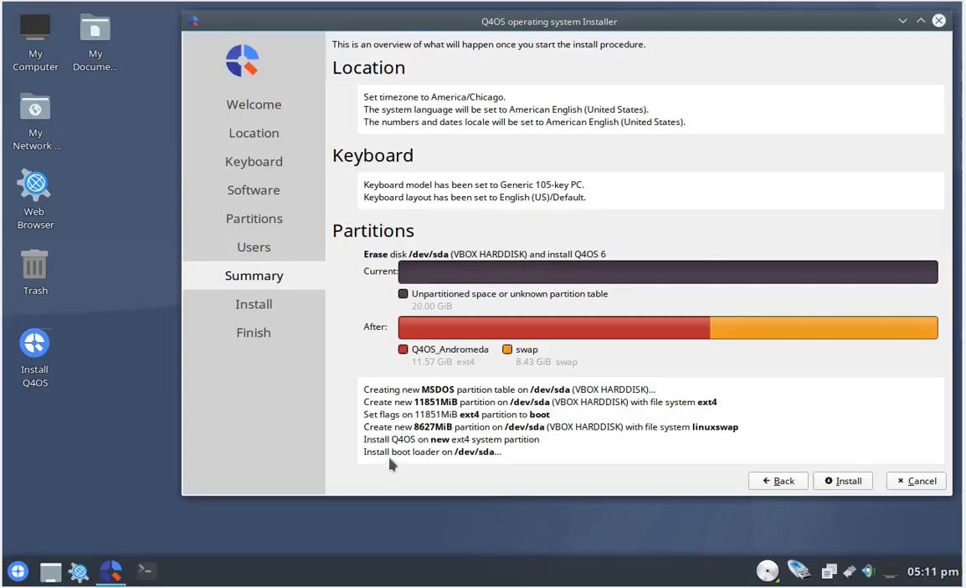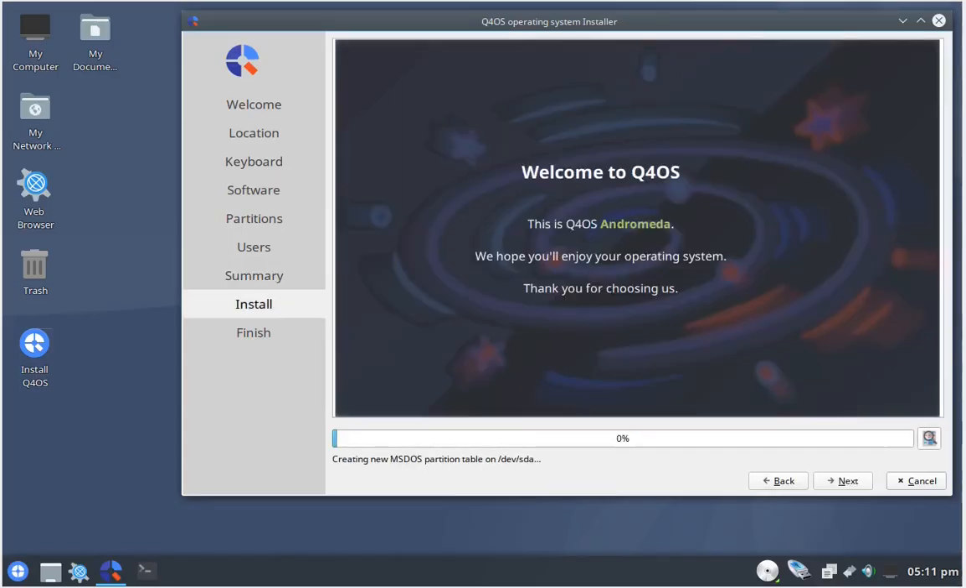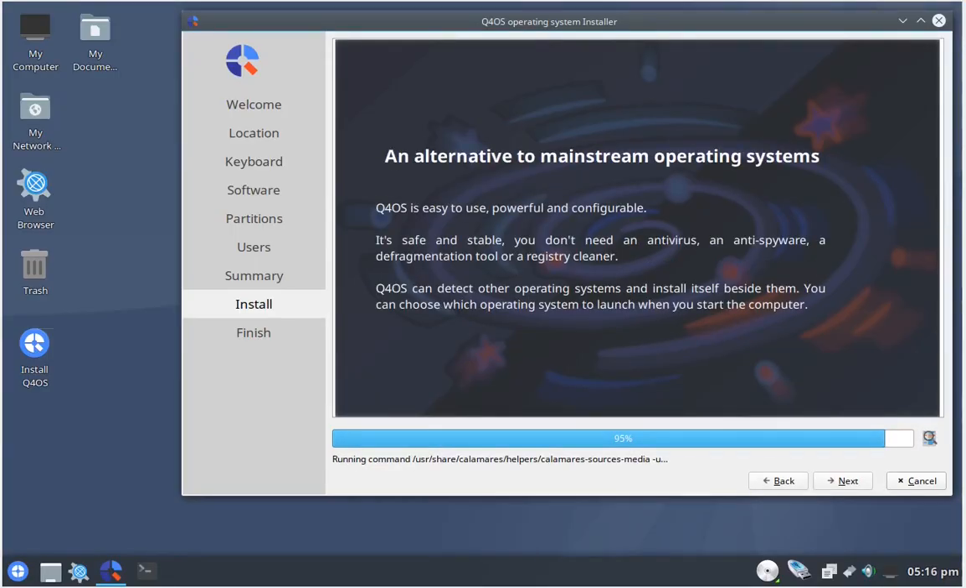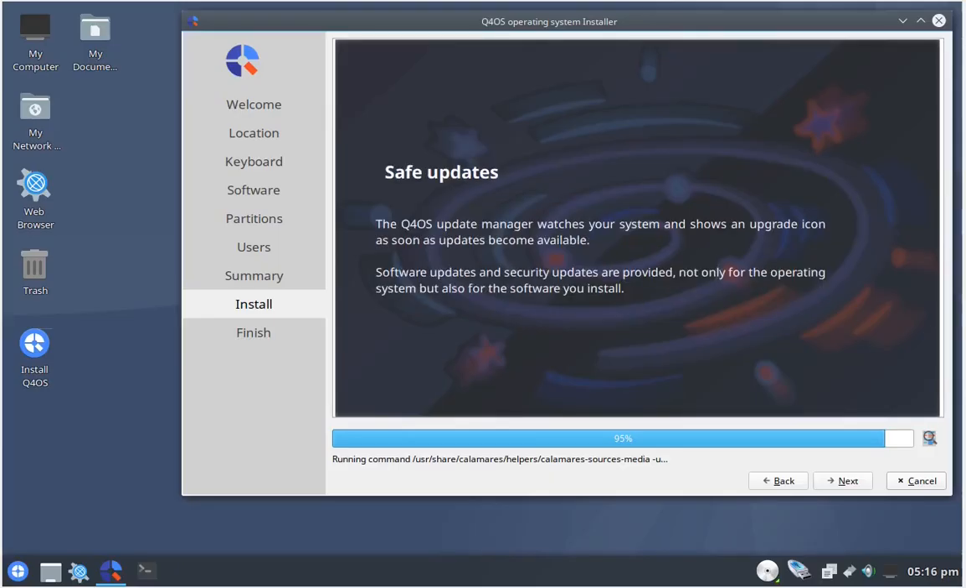Then you'll get a summary of what's going to be done. Review it carefully. Be sure it's exactly what you want. If everything is okay, click the Install button. After clicking the Install button, the installation will begin, and it'll display a progress bar across the bottom of a window that shows a slideshow showing the features of Q4OS.